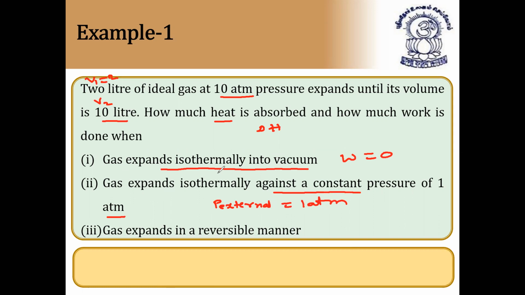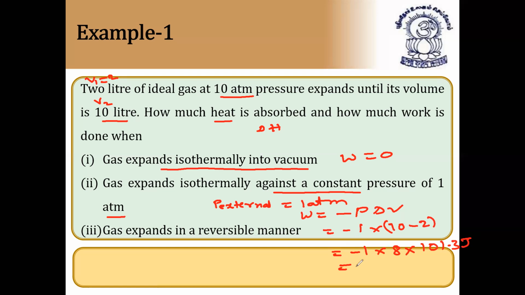So we can use the formula work done is equal to minus P delta V. Work done is minus 1 into delta V. Volume is changing from 2 liters to 10 liters, so delta V is V2 minus V1, that is 10 minus 2. So it is equal to minus 1 into 8 into 101.3 joules, because this is given in liter atmosphere, and work done will be given in joules.